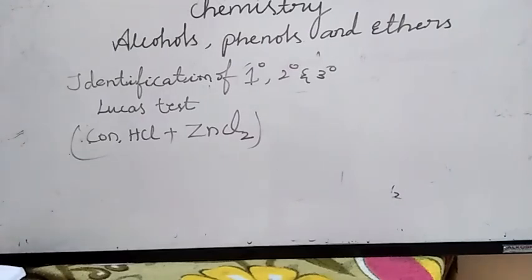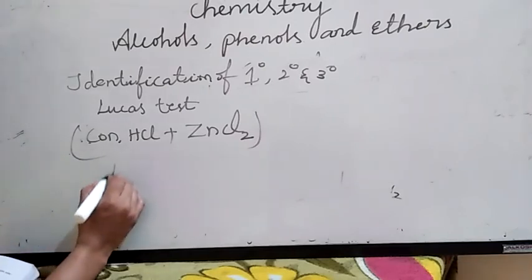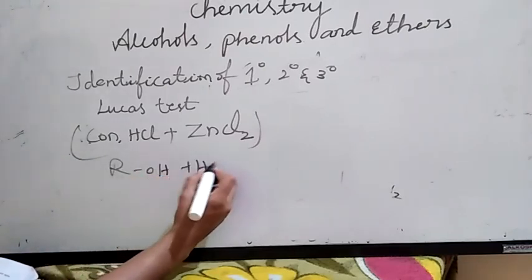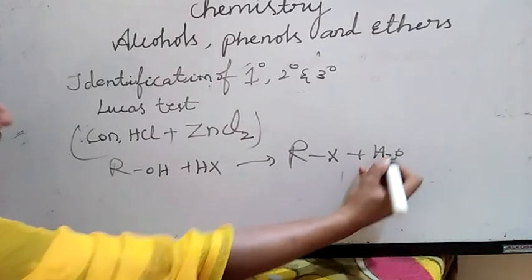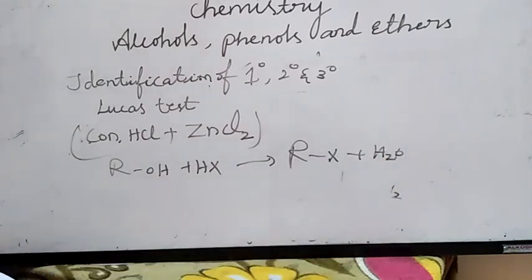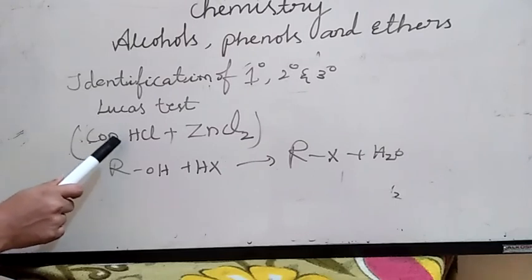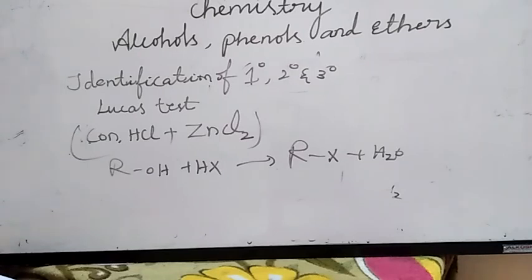We know that alcohols react with hydrogen halides. If I take an alcohol, it reacts with hydrogen halide and we are going to get alkyl halides with removal of water, right? So alcohols react with hydrogen halides to form alkyl halides. The difference in reactivity of the three classes of alcohols with HCl distinguishes them from one another. All alcohols are soluble in Lucas reagent, while their halides are immiscible and produce turbidity in solution.